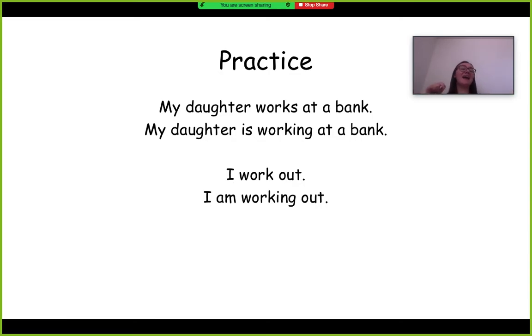But if somebody said, I am working out, that means that that person is doing it right now. That means that they're doing it in the moment. So somebody said, oh, what do you like to do? And you said, oh, I work out. That means it's something that you like to do a lot, something that you do all the time. But if somebody said, where are you right now? What are you doing? And you said, like somebody called you on the phone, and you say, oh, I am working out. That means it's something that you're doing right now. So that's why they're different.